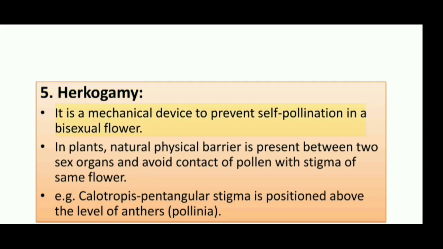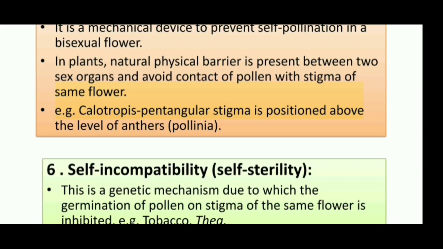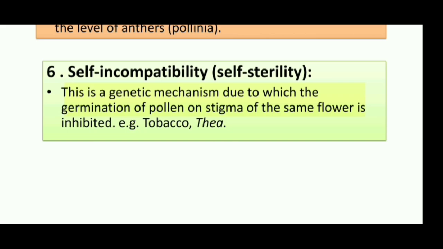5. Hercogamy. It is a mechanical device to prevent self-pollination in a bisexual flower. In such plants, a natural physical barrier is present between the two sex organs and avoids contact of pollen with the stigma of the same flower, e.g. Calotropis, where the stigma is positioned above the level of the anther pollinia. 6. Self-incompatibility, self-sterility. This is a genetic mechanism due to which the germination of pollen on the stigma of the same flower is inhibited, e.g. tobacco, tea.